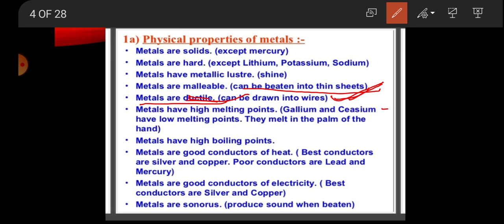Metals have a high melting point and boiling point, and metals are good conductors of electricity. It means their conductivity is higher and resistivity is lower. Because of this, most wires are made of metals like copper and aluminium, as electricity and current easily pass, and their resistance is very low. Metals are sonorous because they produce sound when beaten with a hammer.